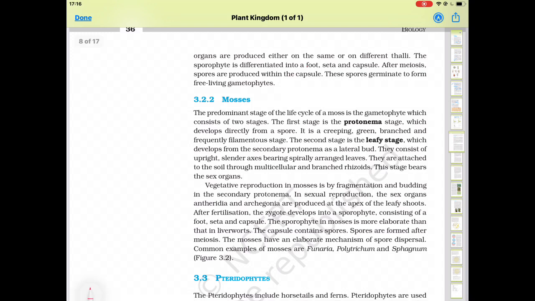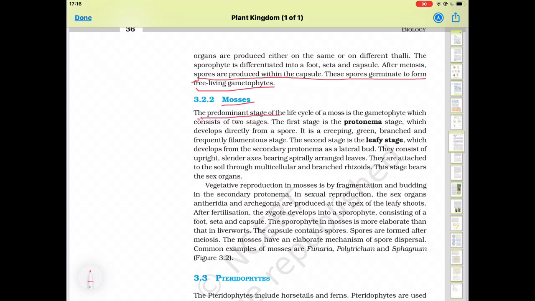After meiosis, spores are produced within the capsule. These spores germinate to form free-living gametophytes, because meiosis has occurred. These spores are haploid in number and they grow into new gametophytes. Next is mosses.